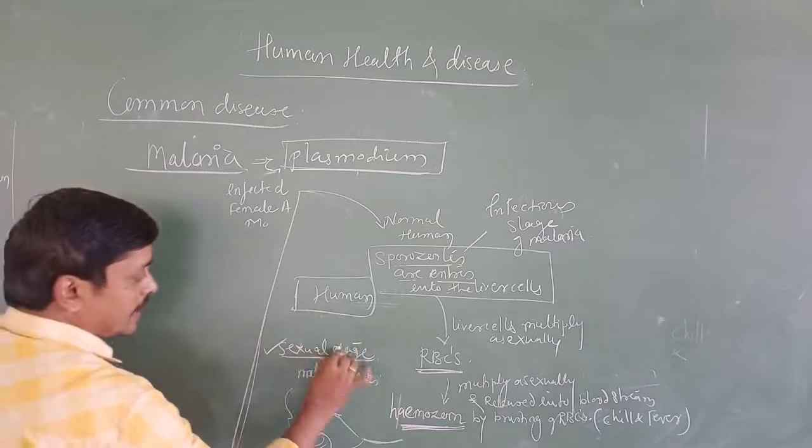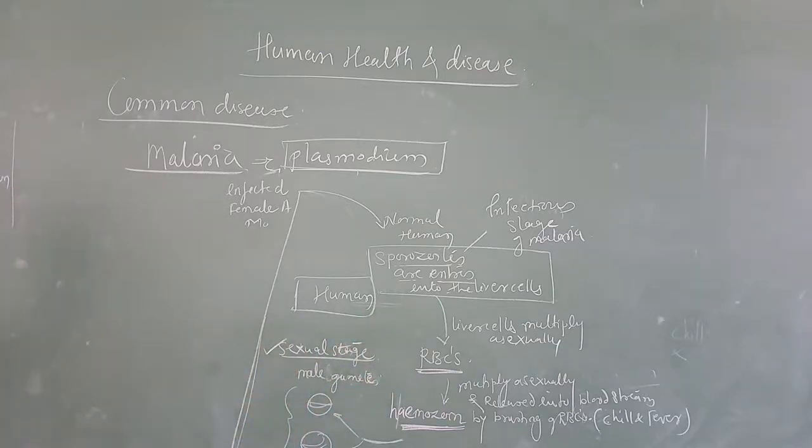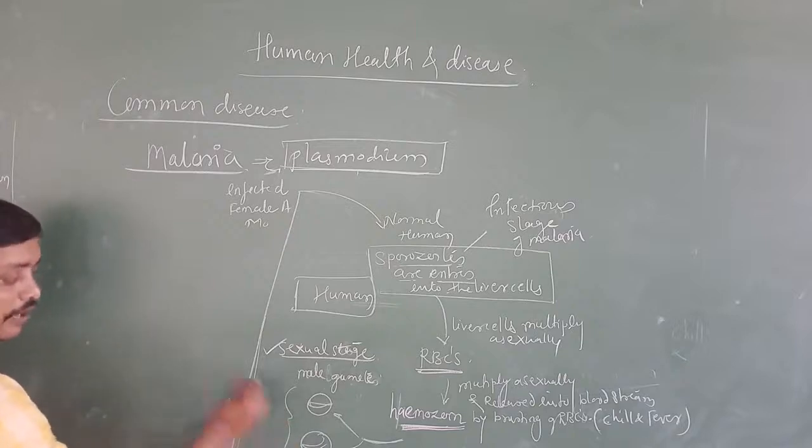Now the sexual stage of gametocytes takes place in the red blood cells of a human. After this, what is going to happen? This cell is now infected.